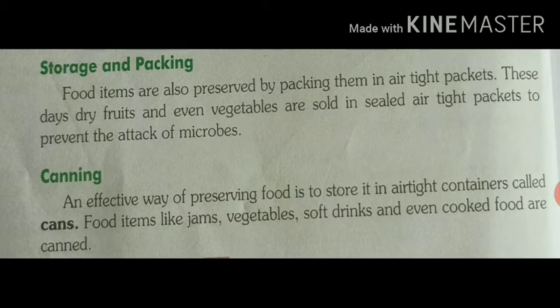Next we have canning. So canning is also one of the efficient ways to store food in airtight containers. So when we store food in airtight containers, this is called canning. And food items like jams, vegetables, soft drinks, and even cooked food are also canned. So in airtight containers there is no chance of attack of microbes.